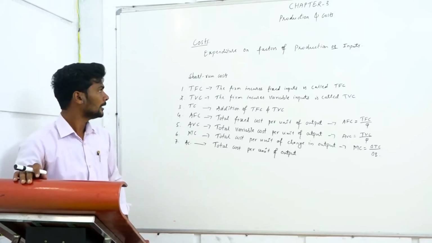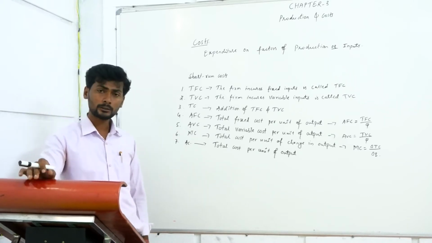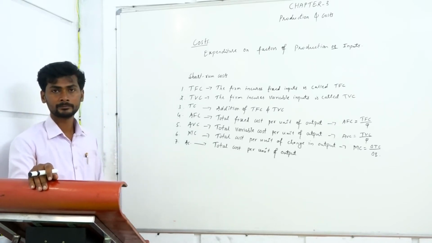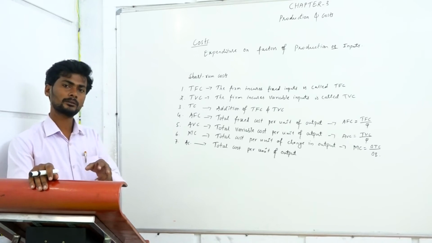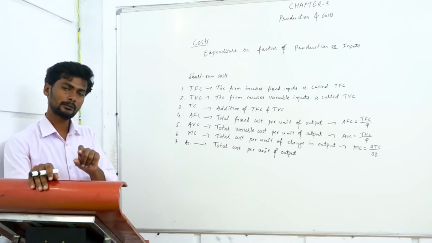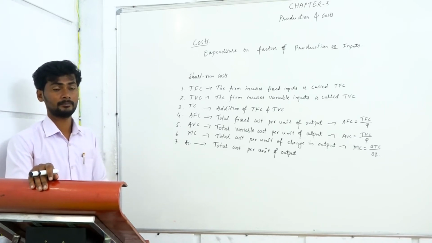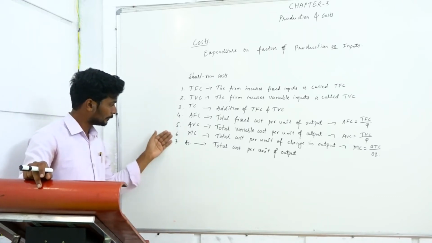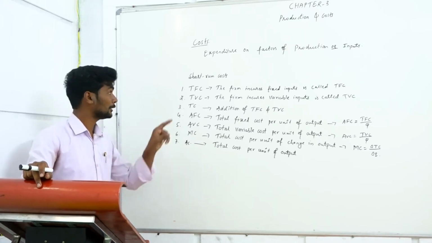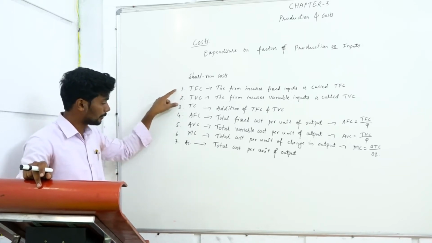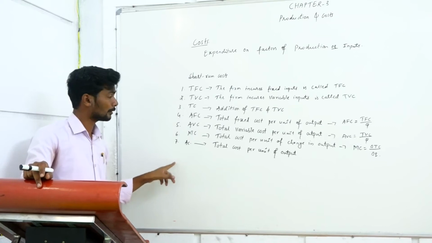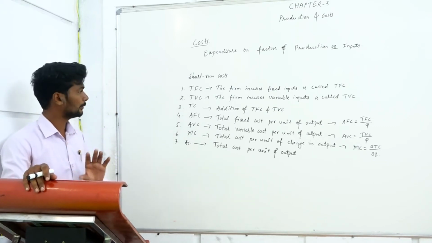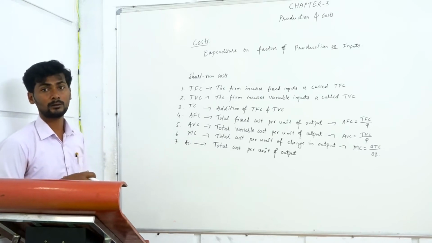Now, in the short term, we have 7 types of cost, including both variable cost and total fixed cost. These are short term costs, not long run costs. In today's video we are only focusing on short term cost.